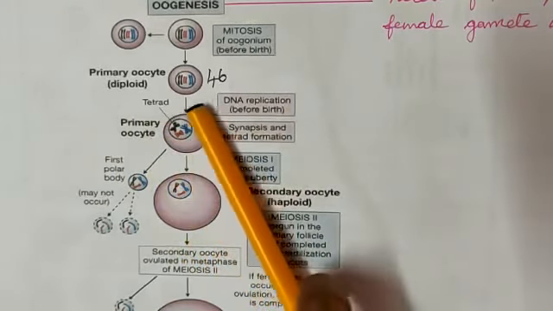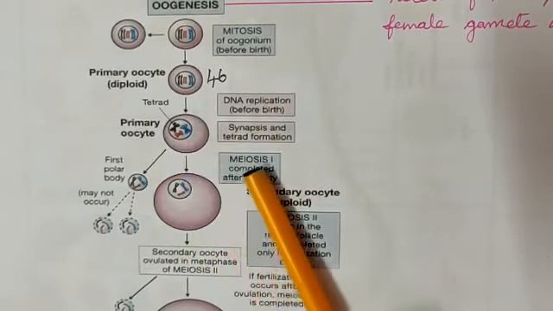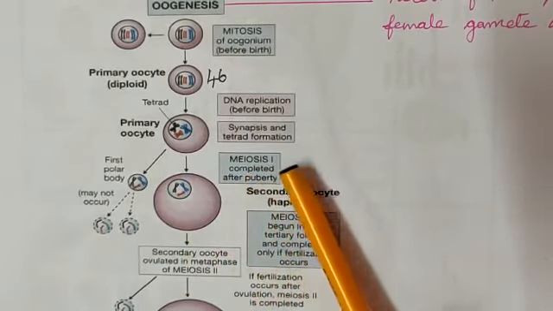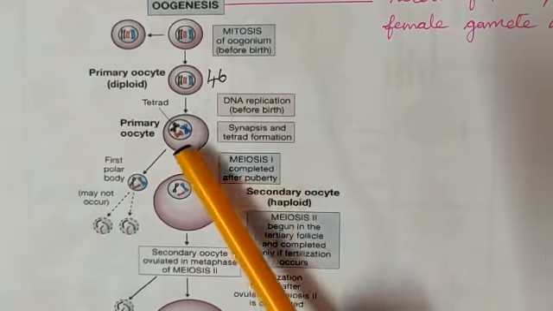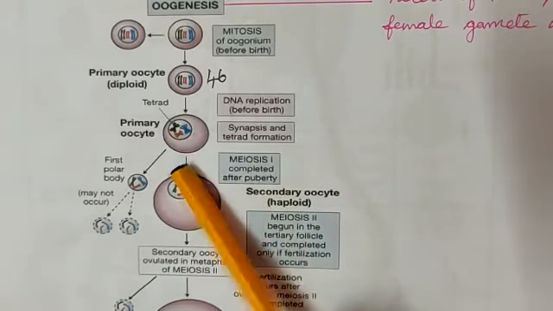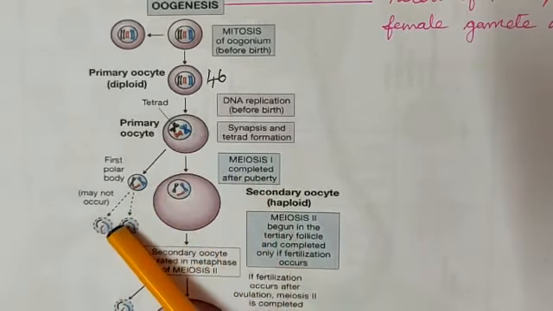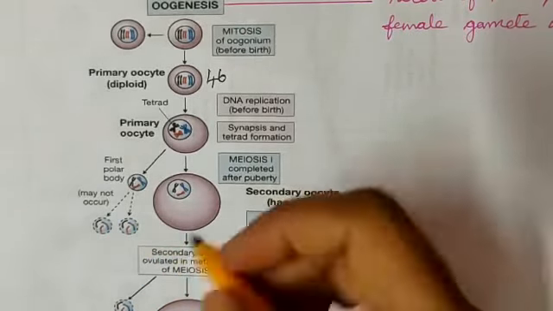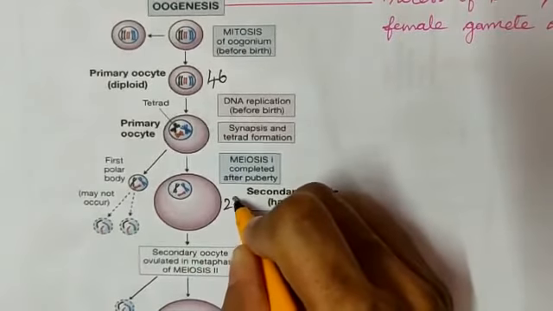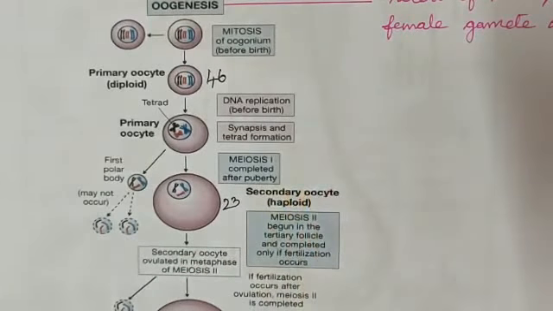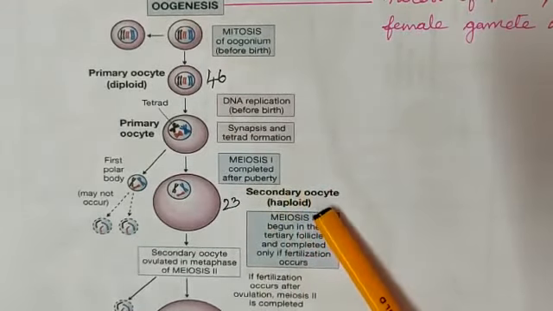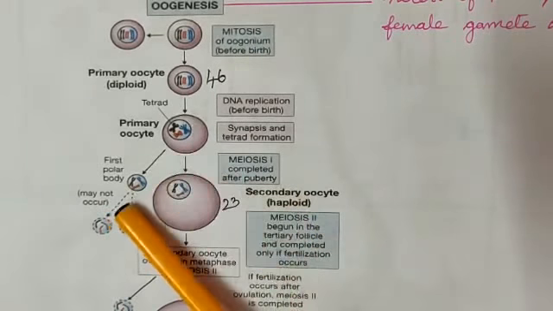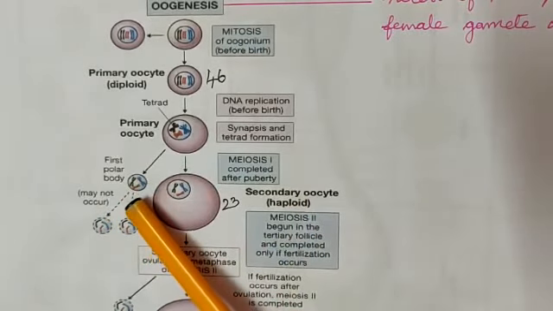After this, the primary oocyte undergoes meiosis 1 after puberty. The primary oocyte divides and forms a secondary oocyte with 23 chromosomes, that is haploid, and releases a first polar body.